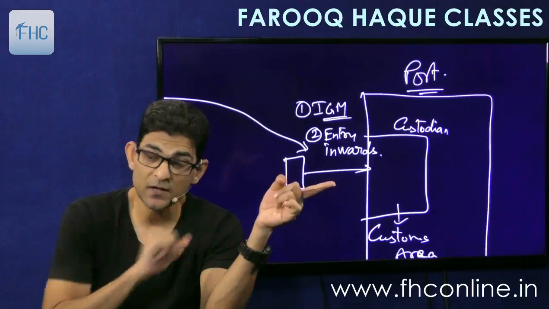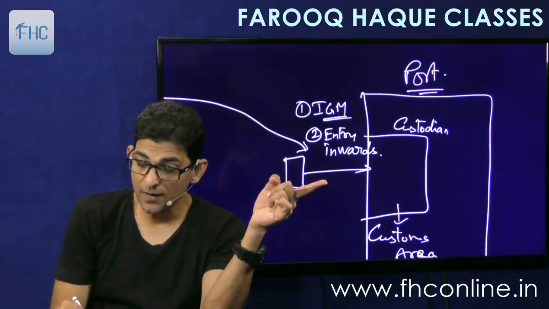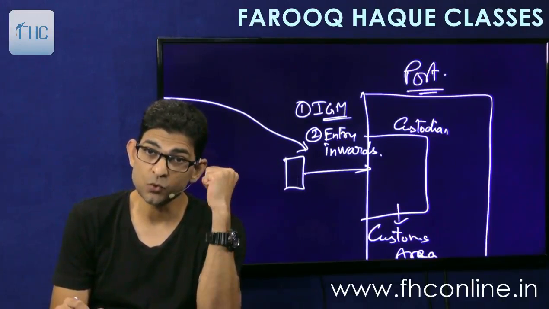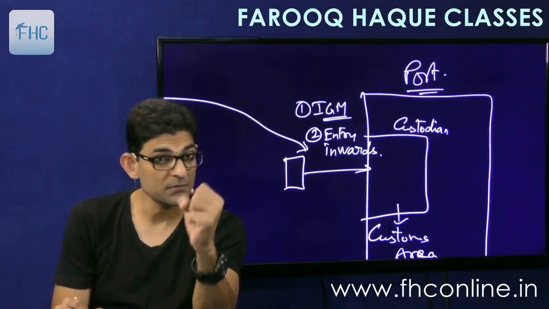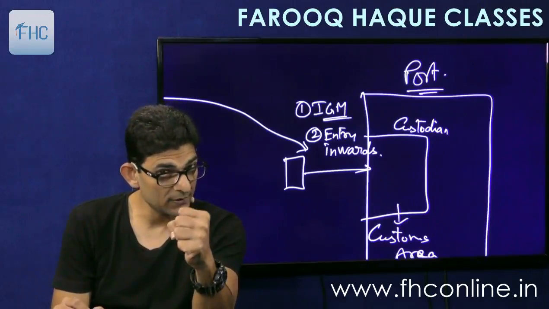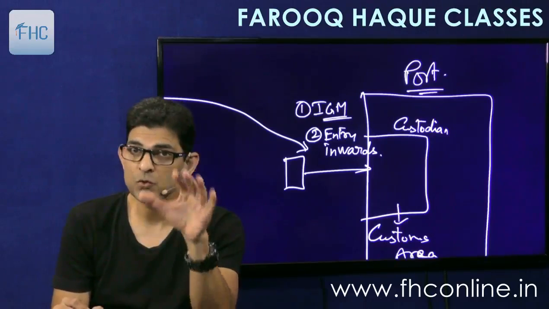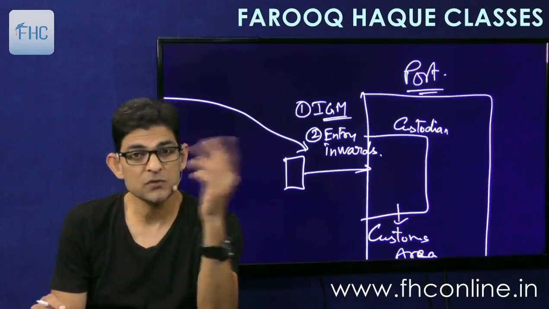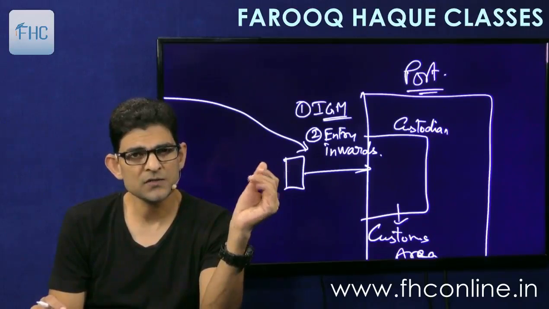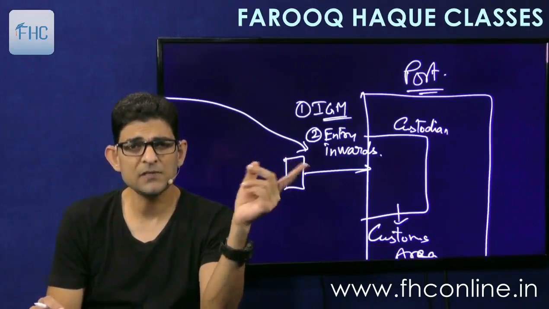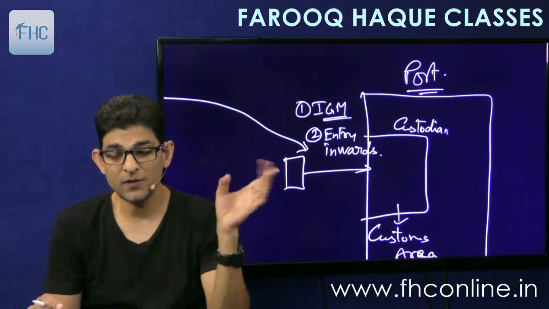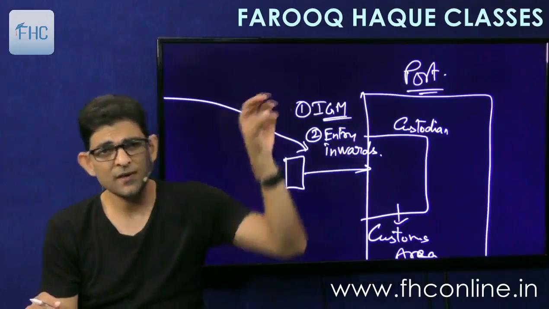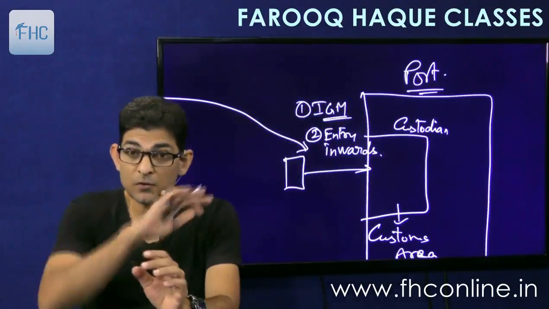So the goods that are unloaded will come into the custody of the custodian. Okay, the custodian will have the custody of these goods. It comes into the custody of the custodian, not the customs department. Custodian is a different department. So they will take care of the goods. Okay, now the goods have come. So the work of the ship in charge is done for the time being. Then we'll see how it has to leave India, when it wants to leave, what it has to do. But right now, as far as imported goods are concerned, they have been unloaded. So that part of the job is done.